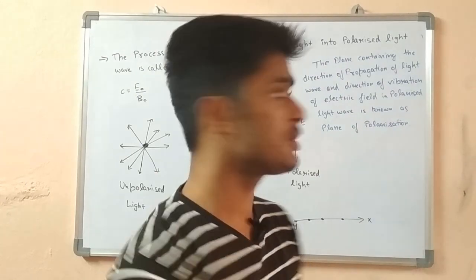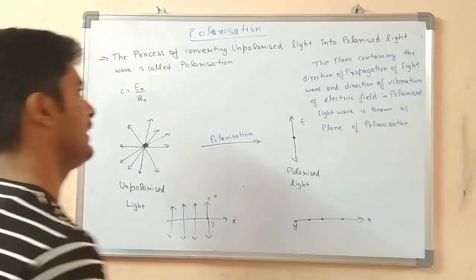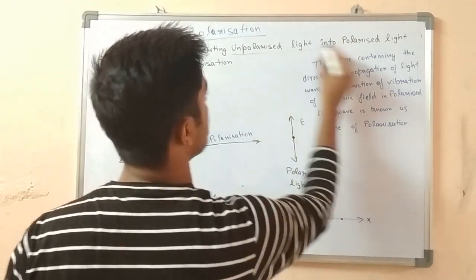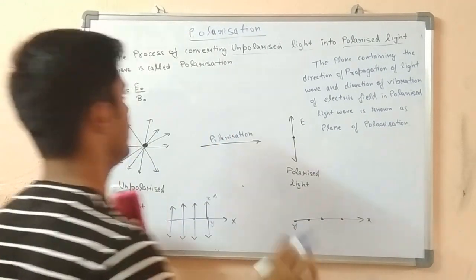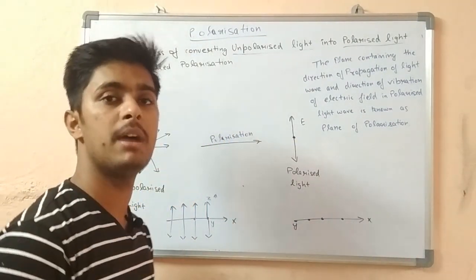First of all, what is polarization? I have already told you, the process of converting unpolarized light into polarized light, simply unpolarized into polarized, is called polarization. This is very simple. It can be asked in 1 mark questions also.